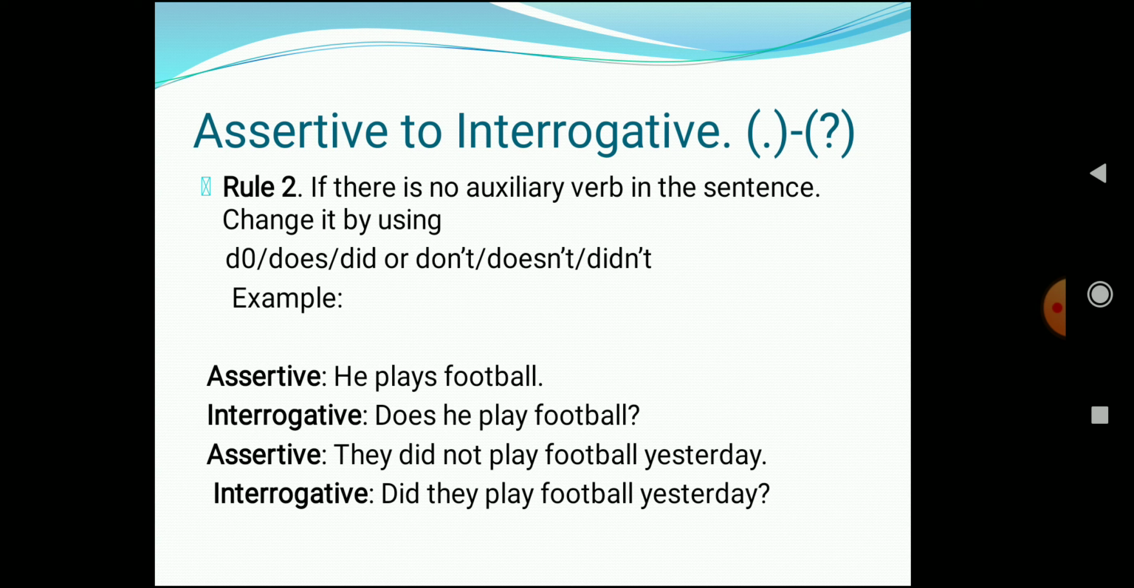Now look at the second sentence. They did not play football yesterday. Now over here the auxiliary verb is already used. So what we have to do, we just have to interchange the position of subject and auxiliary verb.